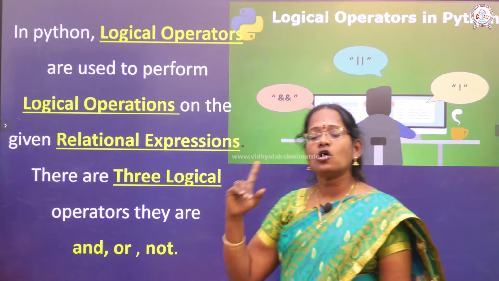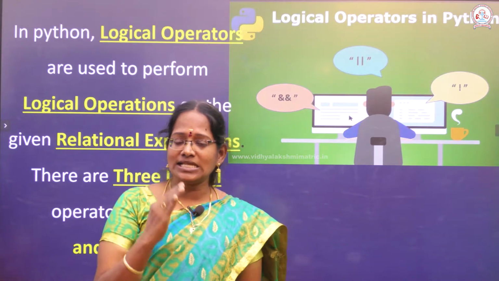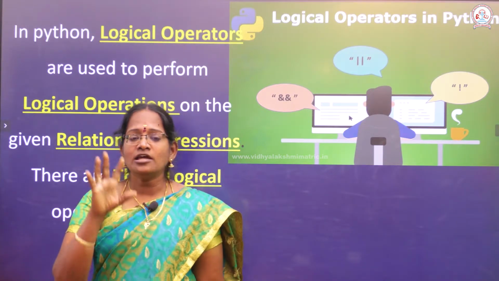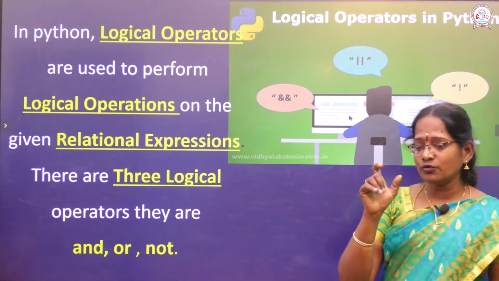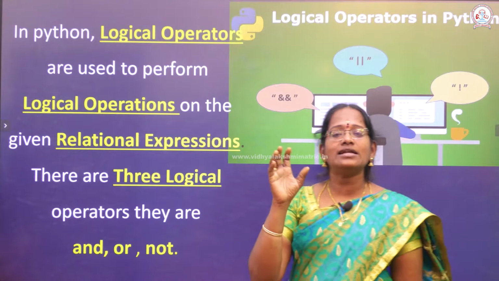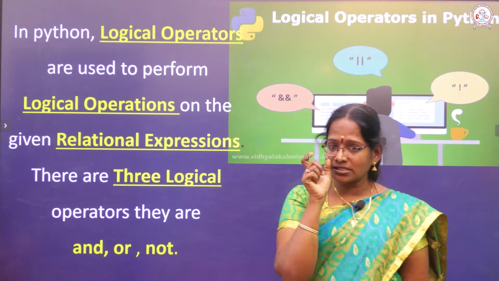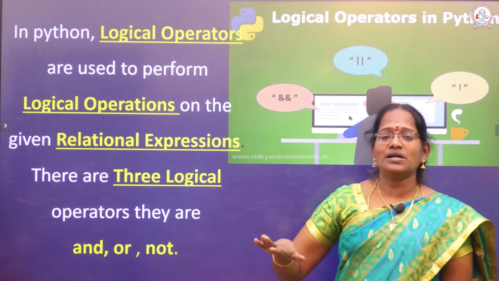And operator, or operator, not operator. In C++, C language, Java, in these programming languages, for and, or, not we use a symbol. In Python you use only the words and, or, not. Don't use any other symbol. In Python there is no symbol at all.